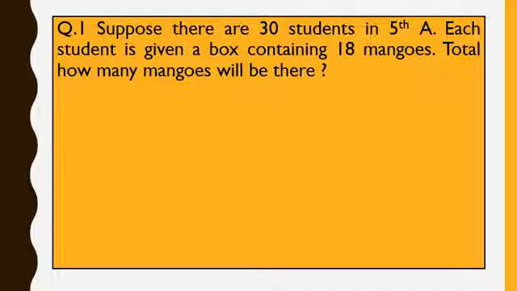Now we will try to solve sums based on mangoes. First question. Suppose there are 30 students in 5th A class. Each student is given a box containing 18 mangoes. In total, how many mangoes will there be?